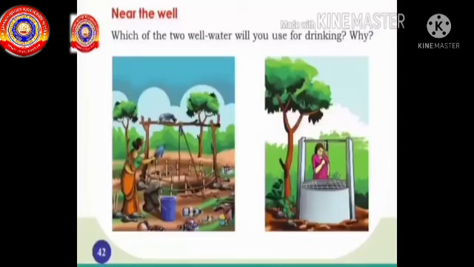Okay. In your textbook on page number 42, we can see two pictures. Did you see it? What do you see in this picture? Yes, two wells are there. We know that a well is one of the sources of water. Which of the two well water will you use for drinking? First one or the second one? Second one. Why?